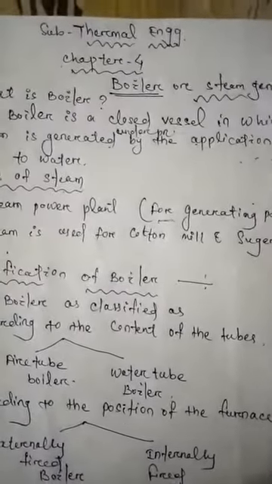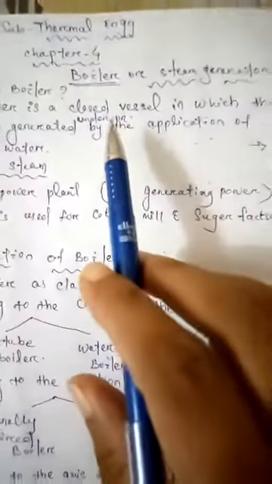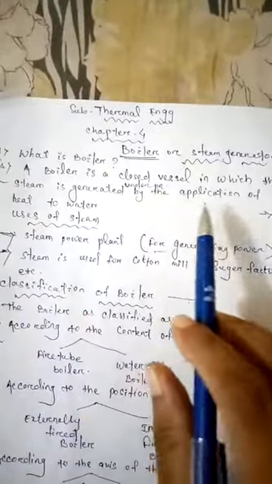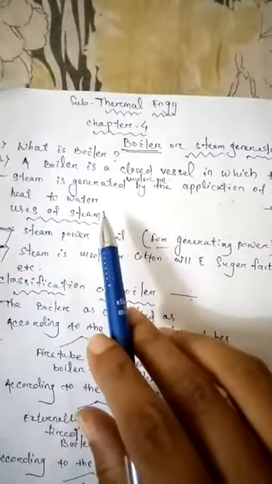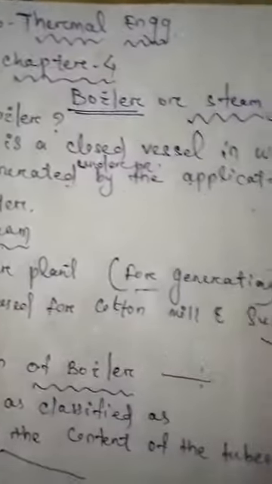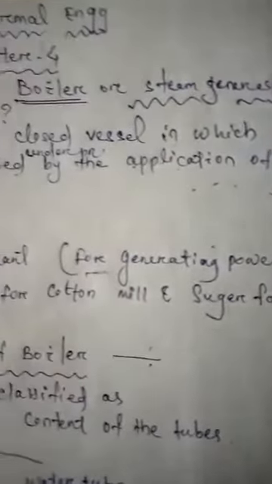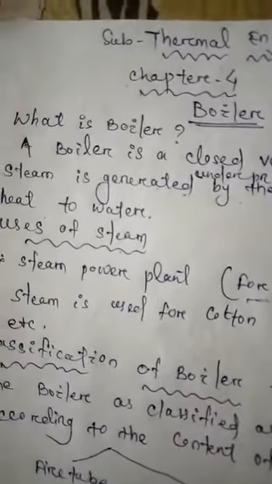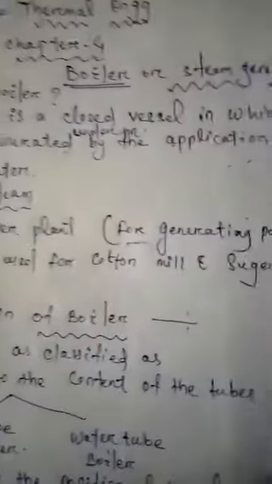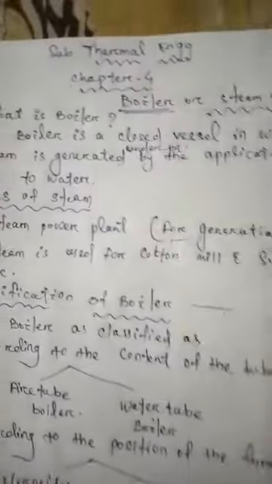First of all, we discuss what is a boiler. A boiler is a closed vessel in which steam is generated under pressure by the application of heat to water.